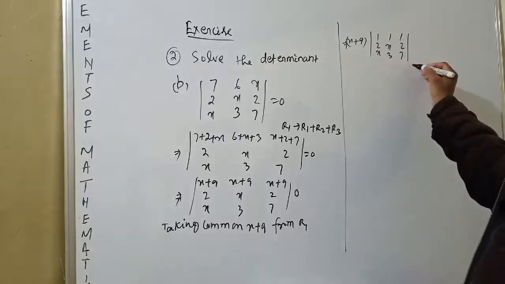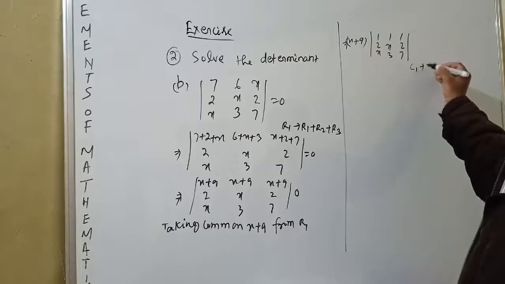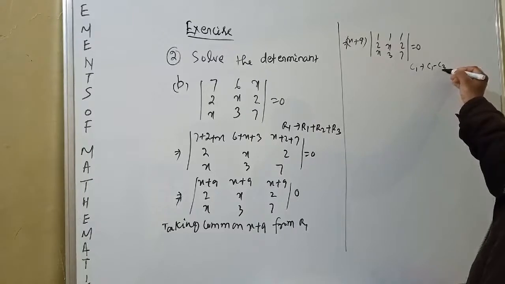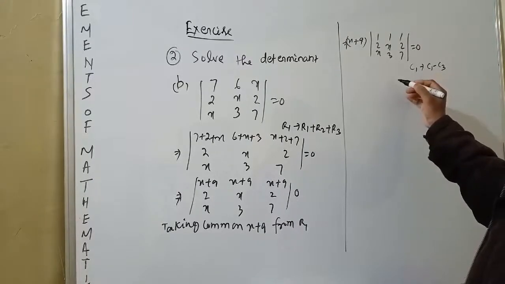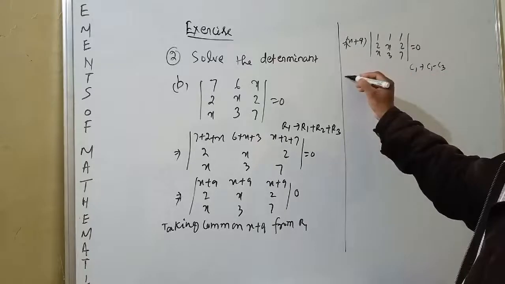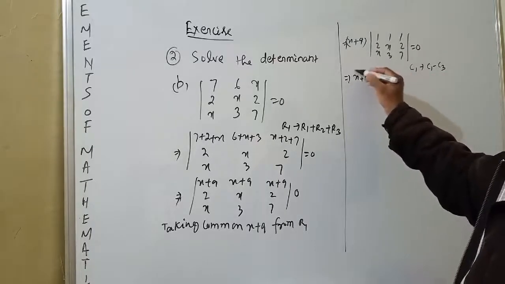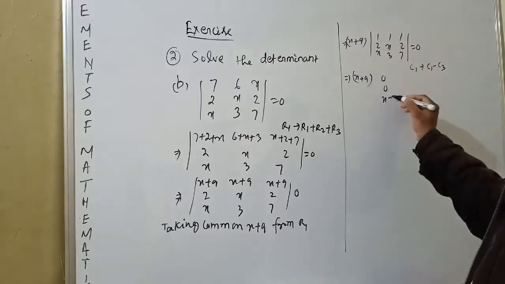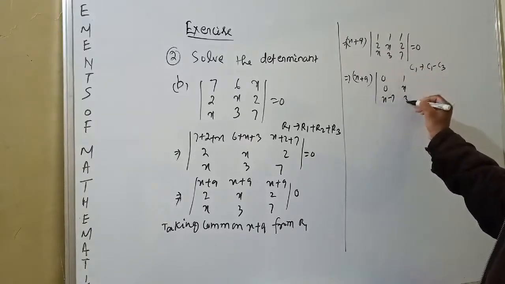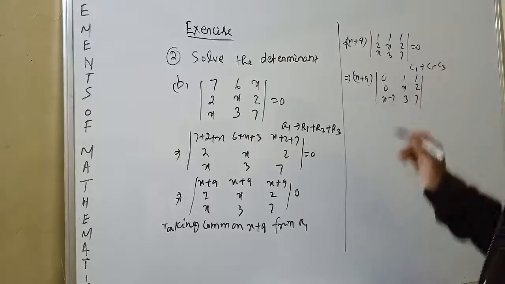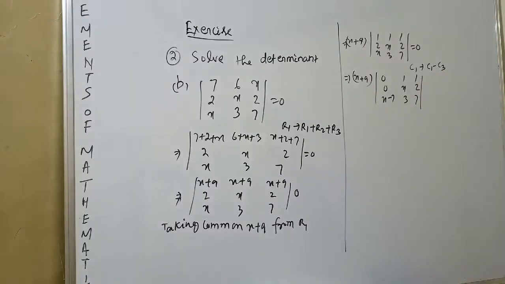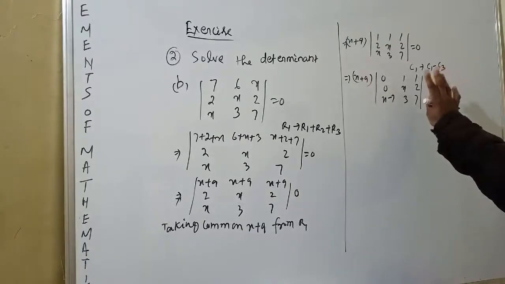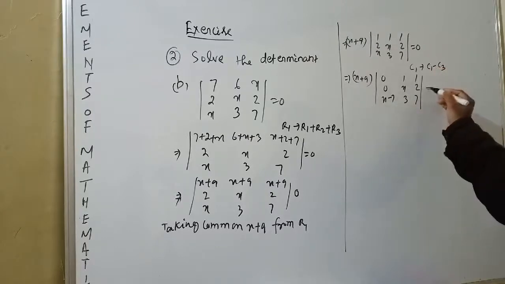Now you subtract c1 tends to c1 minus c3. This becomes x plus 9, with column 1 as 1 minus 1 equals 0, 2 minus 2 equals 0, x minus 7. Okay, then 1, x, 3, 1, 2, 7. You see, we have changed only c1 to c1 minus c3. We changed c1, we did nothing to c2 and c3, is equal to 0.